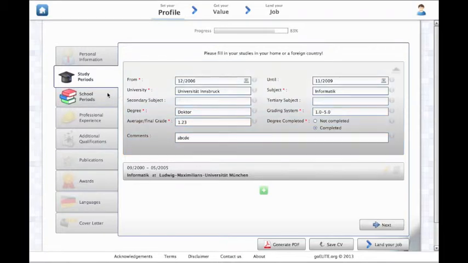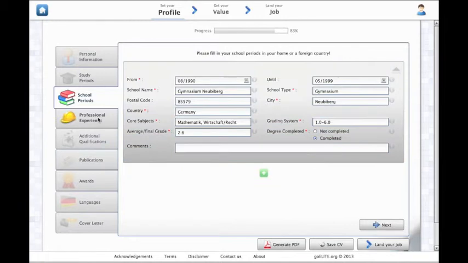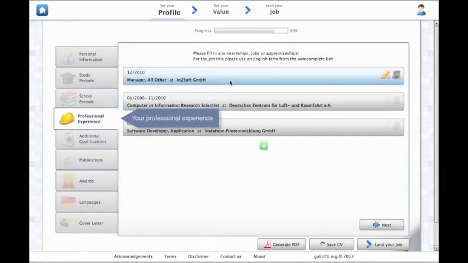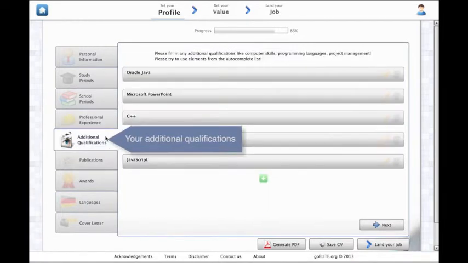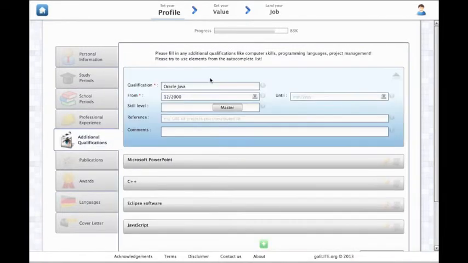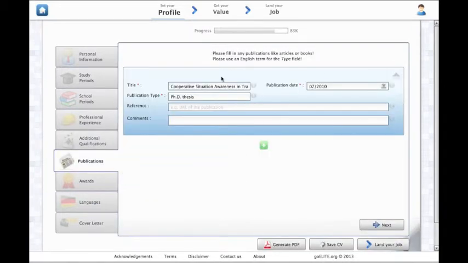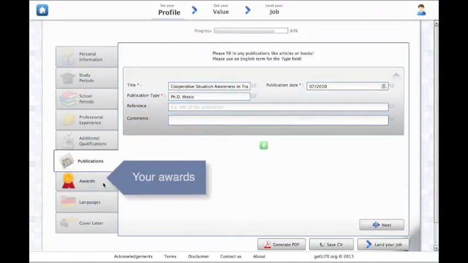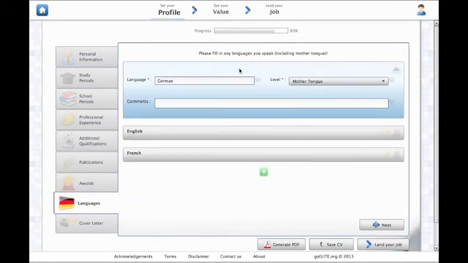In the tab School Periods, you can edit the schools you attended. Fill in your work experience in the tab Professional Experience. If you have any further qualifications, click on the tab Additional Qualifications. For publications or awards, please fill in the data into the respective tabs. For your language skills, use the tab Languages.